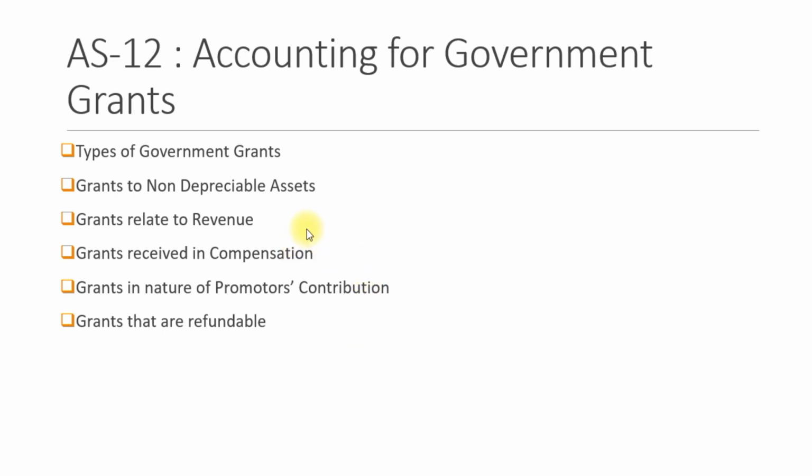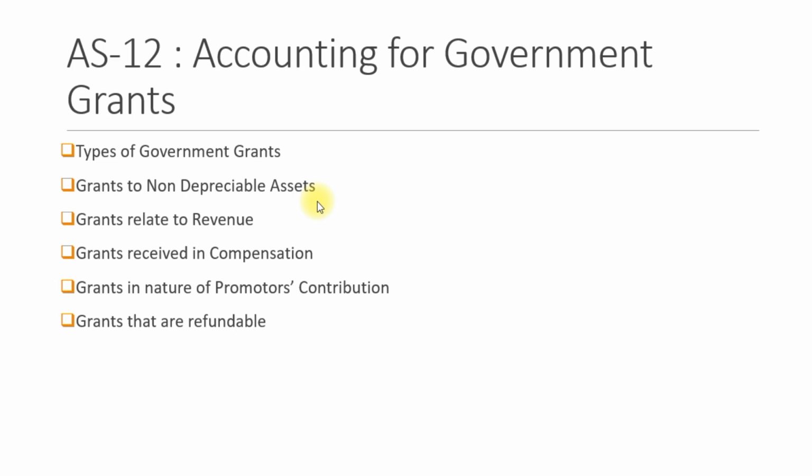Now let us take a look at government grants relating to non-depreciable assets. We know what depreciable assets are. Fixed assets, such as machinery, are depreciable. But what are non-depreciable assets, and what happens when grants are given for them? When grants are applied to non-depreciable assets, the grant is deducted from the gross value of the asset in arriving at its book value. When grants are availed which equal the cost of the asset, the asset should be shown at nominal value in the balance sheet. That is, if the entire cost is given, the asset is shown at nominal value only in the balance sheet.